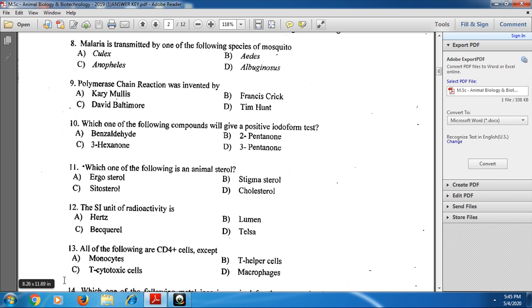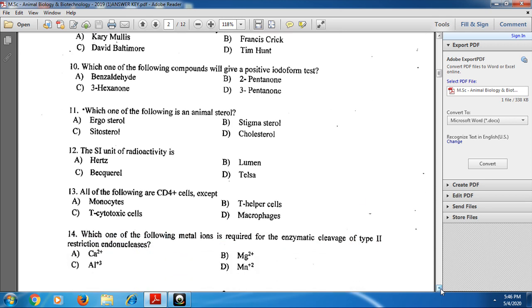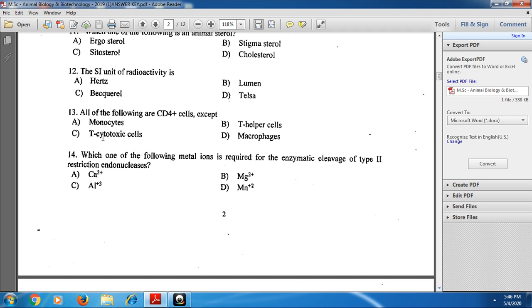And next, the 13th one: all of the following are CD4 plus cells except. CD4 plus cells are T helper cells, and they come from macrophages and monocytes. Hence these three are correct, and the exception here is T cytotoxic cells. T cytotoxic cells are called CD8 plus cells, so this is the wrong one here. Hence for the 13th one, the answer is C, the exception for the CD4 plus cells.